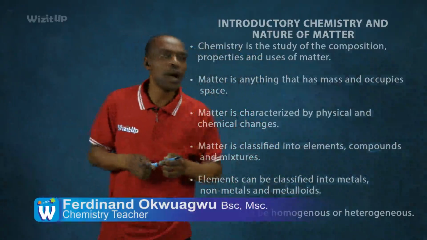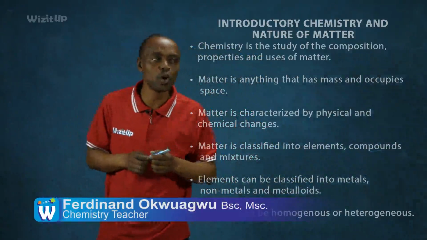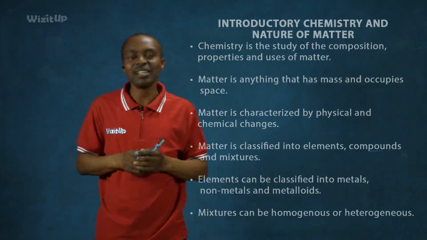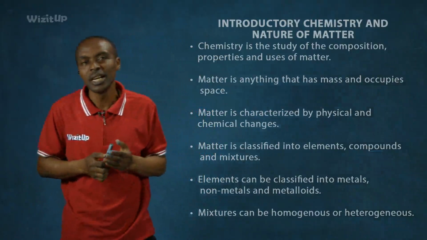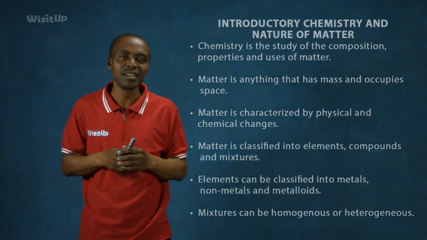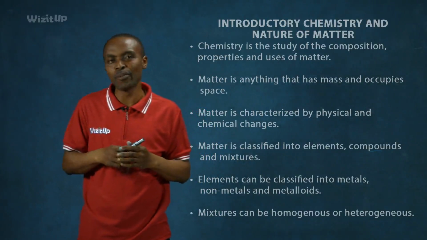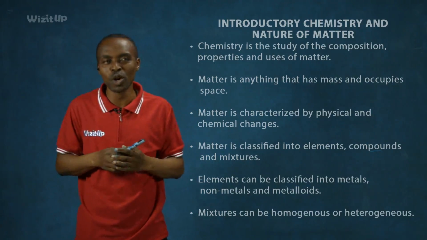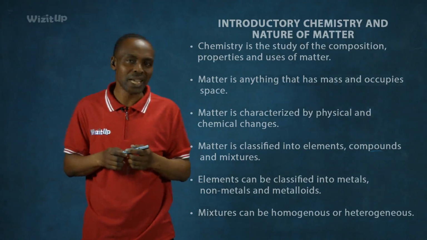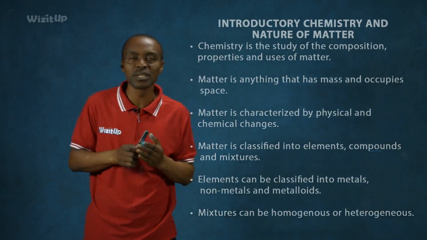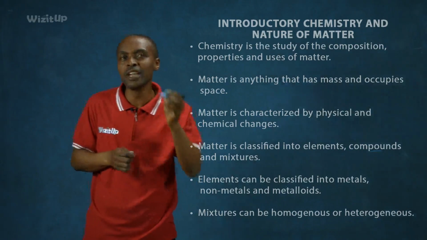Now, elements can be classified into metals, non-metals, and metalloids. The metals are those elements that easily give out electrons. All right, they easily donate electrons. Good examples include zinc, calcium, magnesium, aluminium. These are metallic elements.